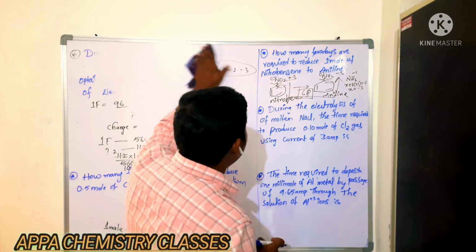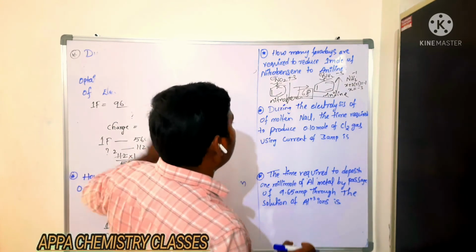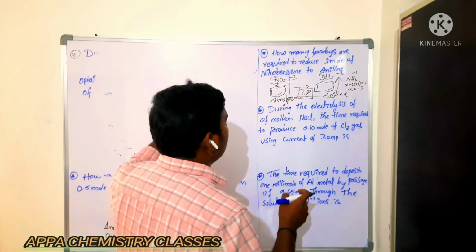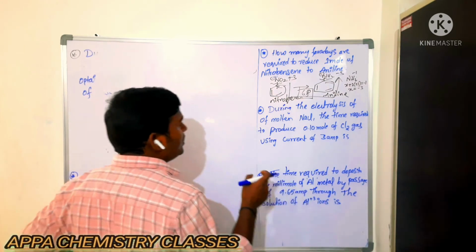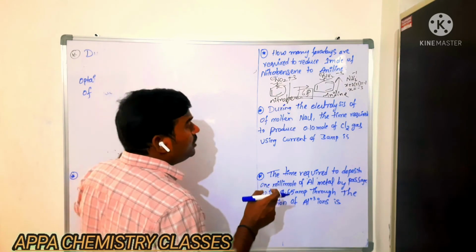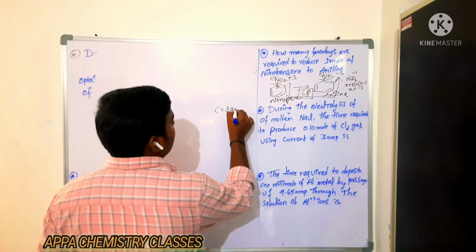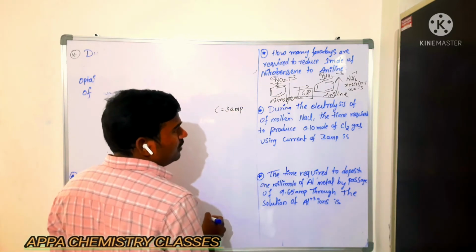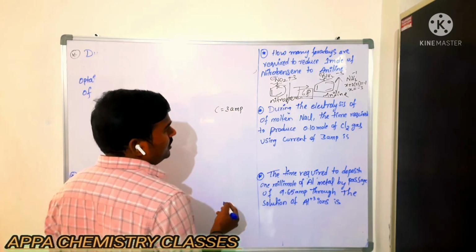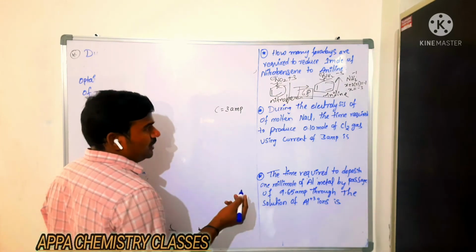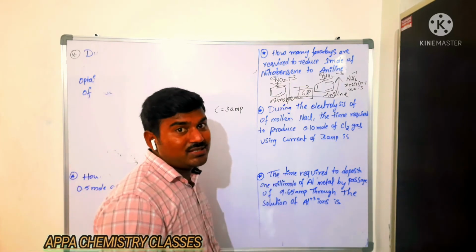So similarly we will see, during the electrolysis of molten sodium chloride, the time required to produce 0.10 mole of chlorine gas using current of 3 amperes. What is given? Current 3 amperes. And what else is given? 0.10 mole of chlorine gas they are saying. So first we should know what is the charge required.